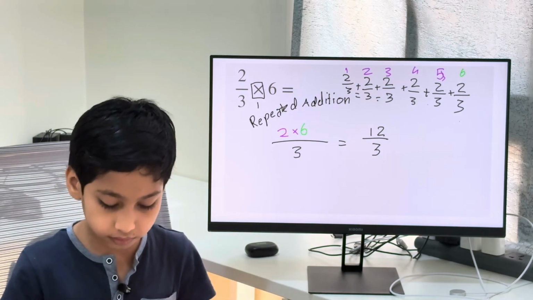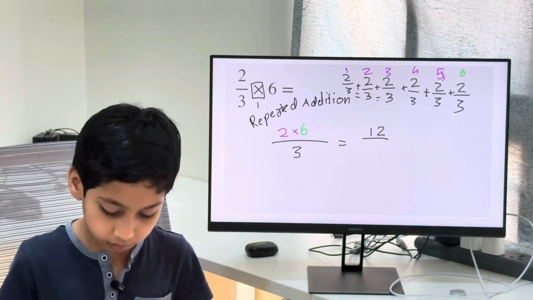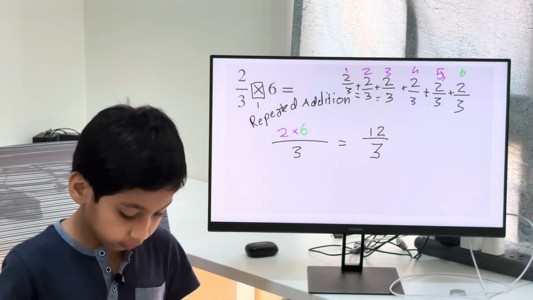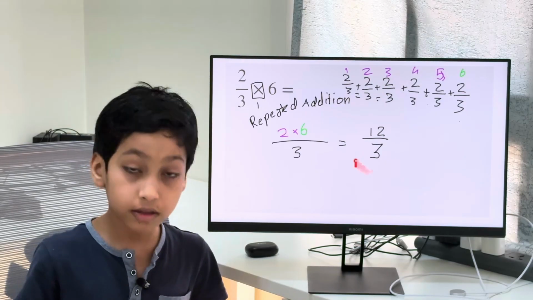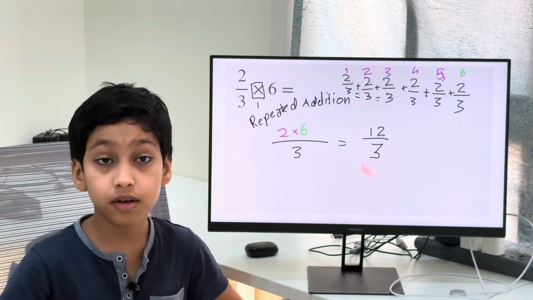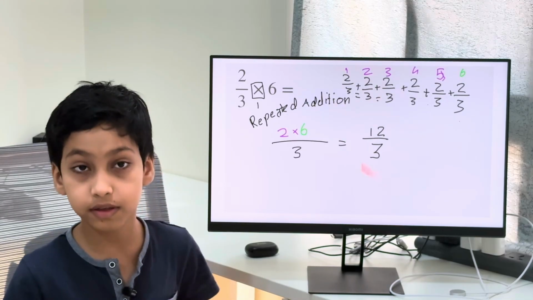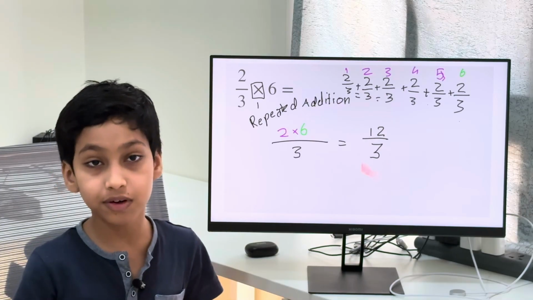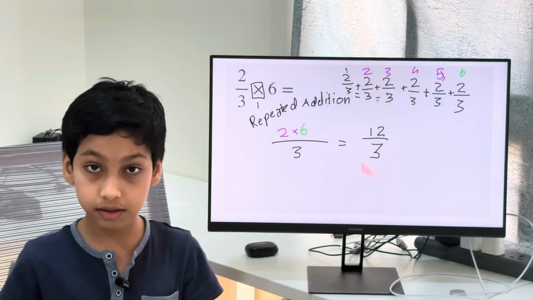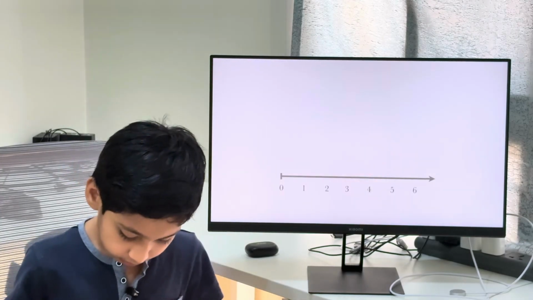Now if I were to rewrite 12 over 3, I could do that as well, and that's called simplification. So I'm going to simplify 12 by 3. You could also write this answer, this is also correct, no problem, but we could make it more simple, a bit easier, even easier to understand. Now for that, let me introduce you to something called the number line.